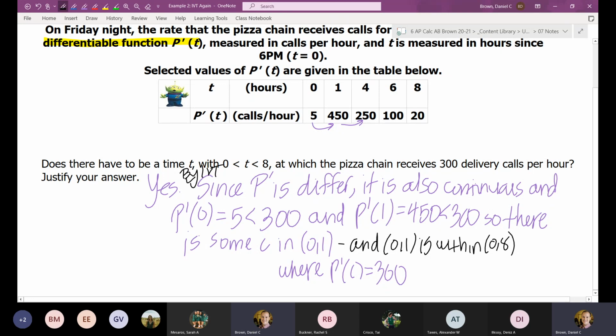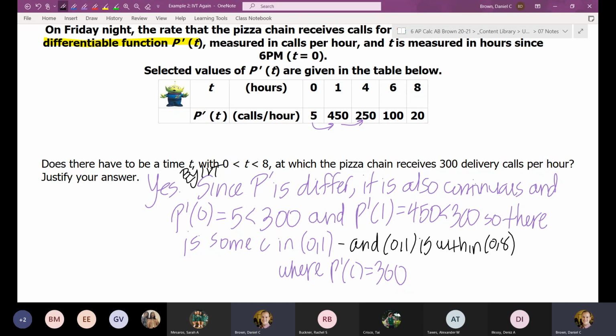There's my kind of answer for that one, and we'll talk about some other ways you could have worded this. What is in purple is what I would have to say in some form or another. The black stuff is kind of just like extra and wouldn't necessarily be required. The idea behind it is this is going to be the intermediate value theorem because we are looking for a missing value. And so if I'm looking at this table, I see that p prime is going from 5 to 450 and then from 450 to 250.